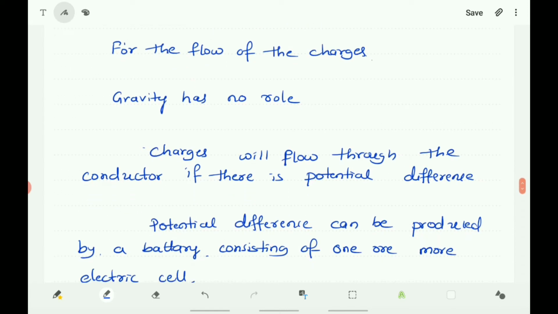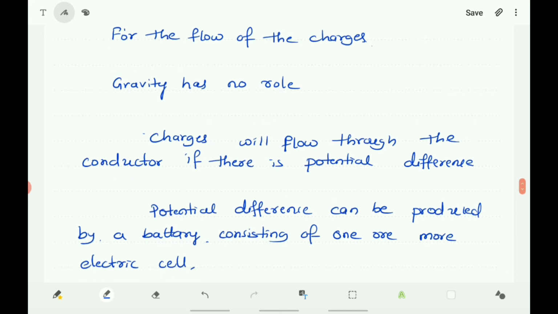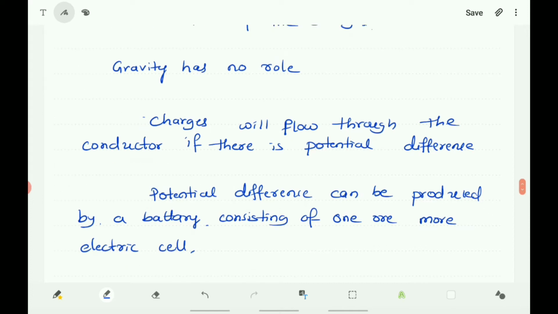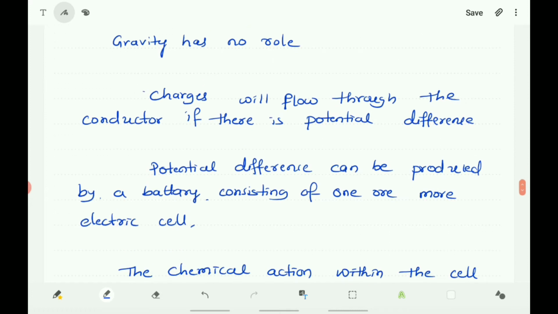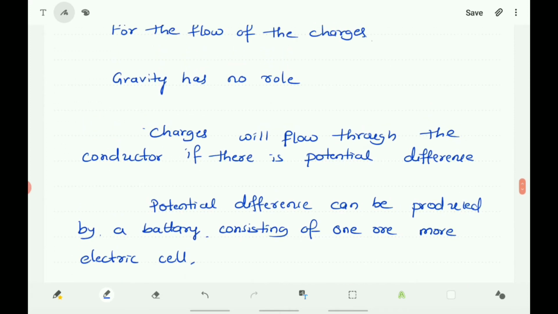So potential difference can be produced by a battery consisting of one or more electric cells. How can you provide the potential difference? With the help of a source of electric current. One example of a source of electric current is a battery. When a battery is connected to the ends of the conducting wire, then the electric charges start to flow through the wire from one end to the other end.